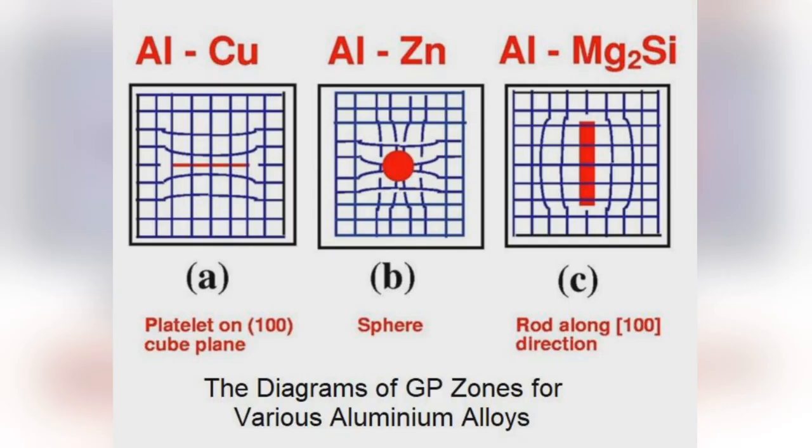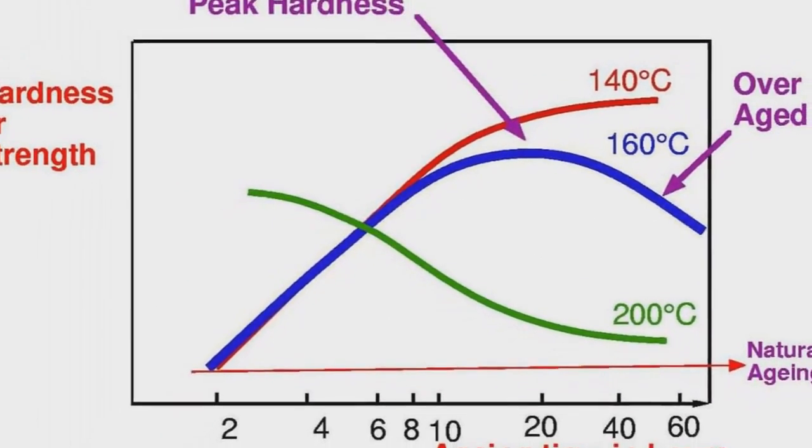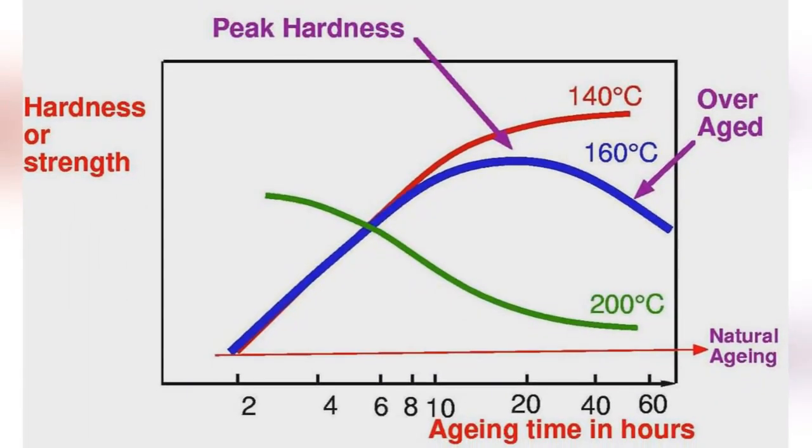their clustering behavior. Aging curves illustrate different hardening rates: slow natural aging at room temperature, rapid hardening at elevated temperatures, and the resulting peak hardness variation. At a higher temperature, for example at 200 C, a lower peak hardness is reached quickly, and thereafter rapid softening occurs. The basic effects that control the level of peak hardness are the alloy composition, the quench rate, and the aging temperature.